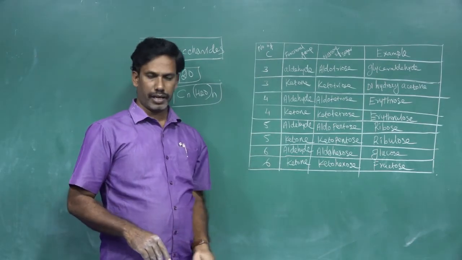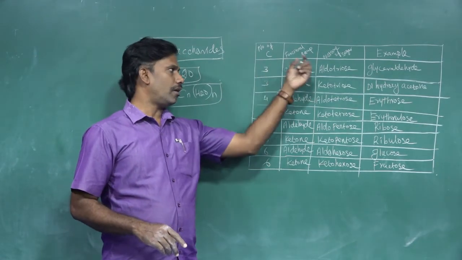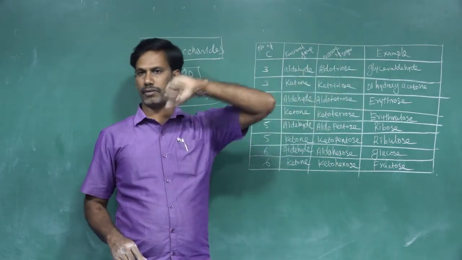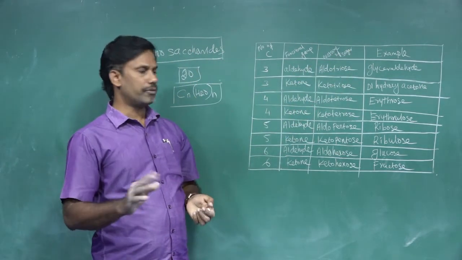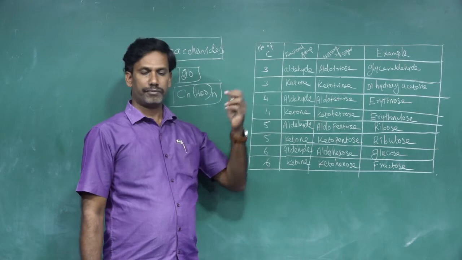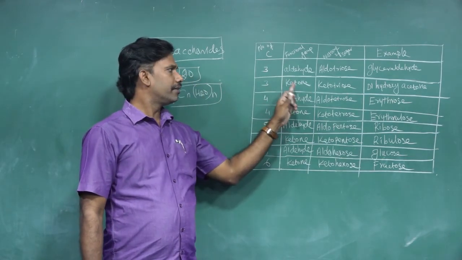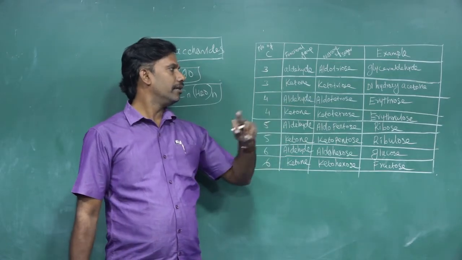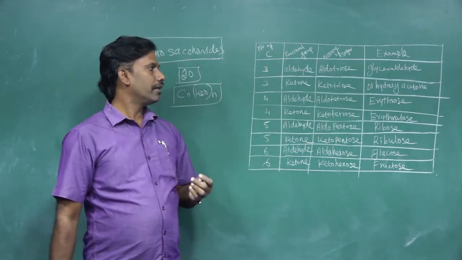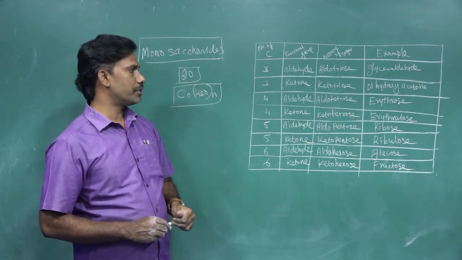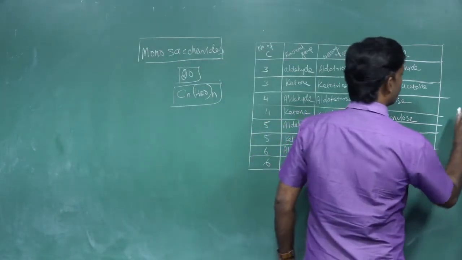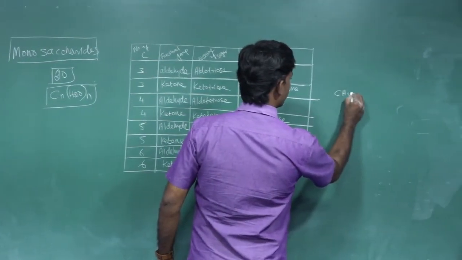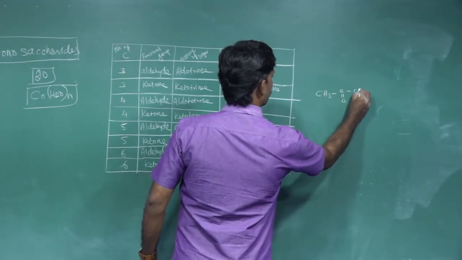So if it is an aldehyde with 3 carbon, it is an aldotriose. For example, glyceraldehyde, with the aldehyde functional group; you know the formula very well. Then ketone: the same 3 carbon but with a ketone functional group is called a ketotriose. That is dihydroxyacetone. Do you know the formula of acetone? CH3, C double bond O, CH3.